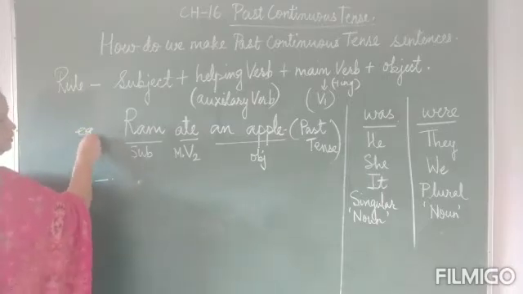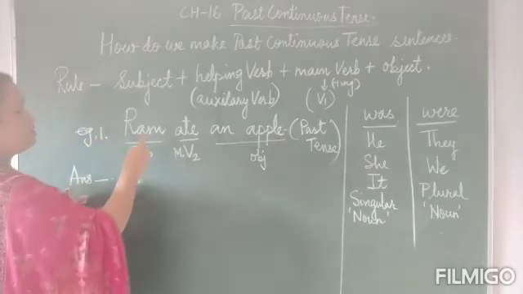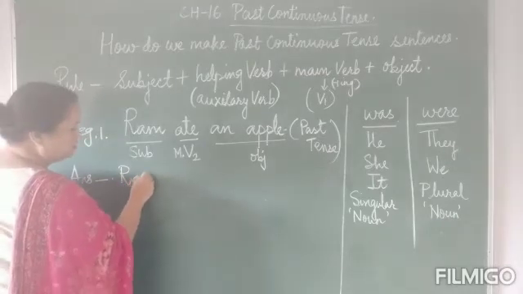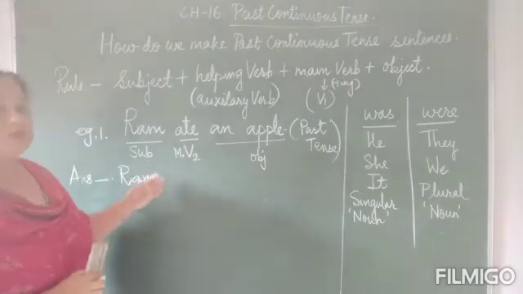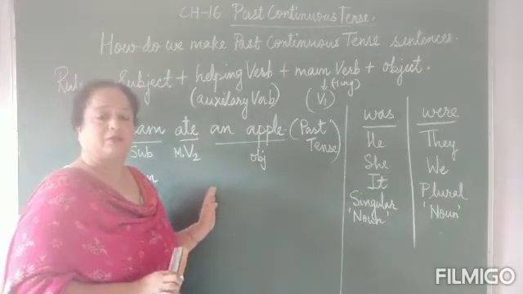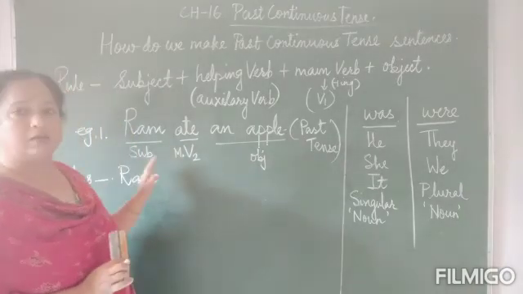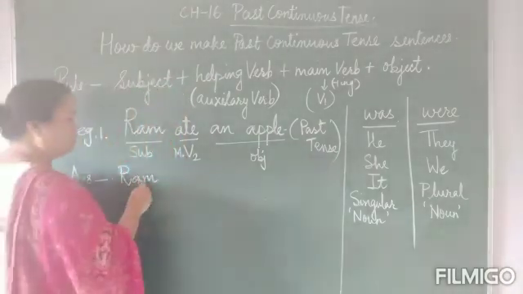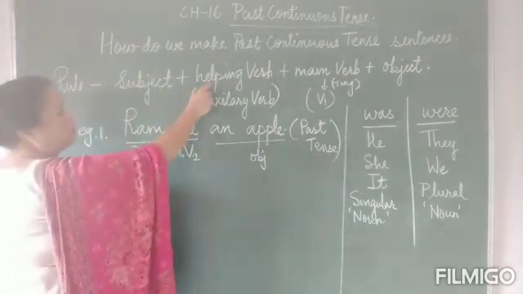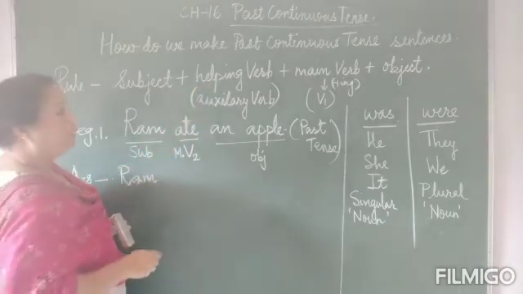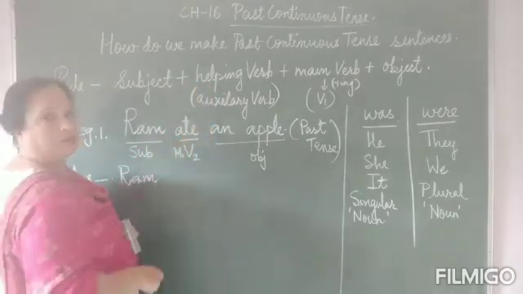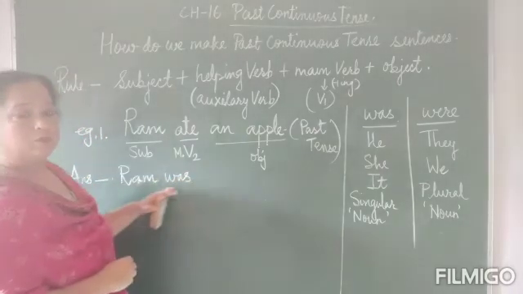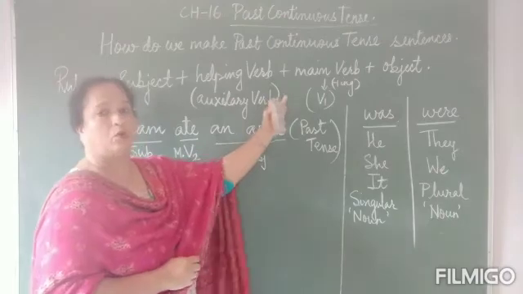Okay, this is an example that we are doing here. So first of all, according to the rule, we write the subject. So Ram is our subject. Now, since we know that if our sentence starts with a singular noun, we will be using was in it. So since we have Ram over here, what do we need to do next? We need to add the helping verb or the auxiliary verb. So was will be the helping verb here. So Ram was.